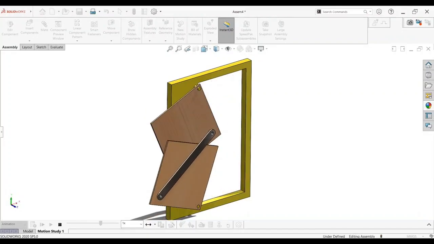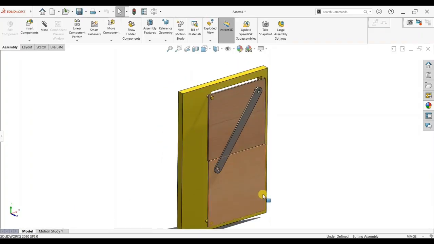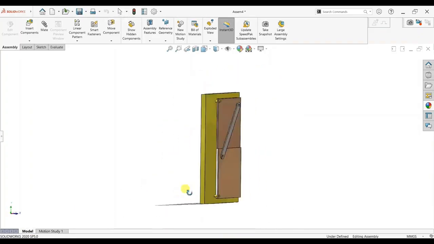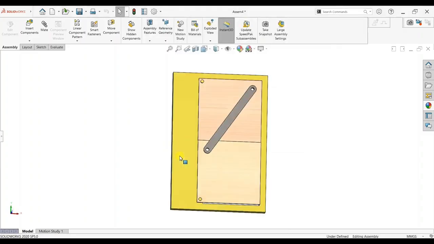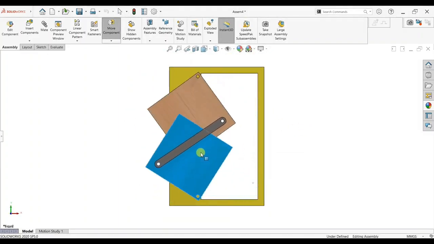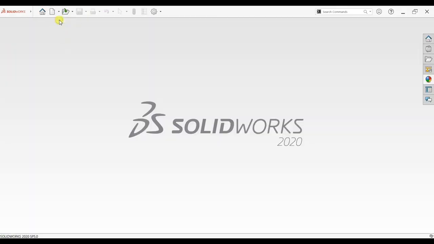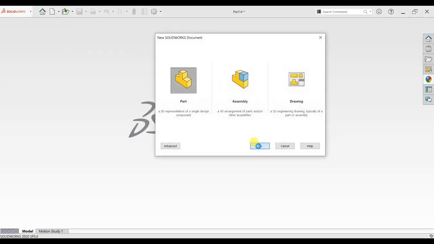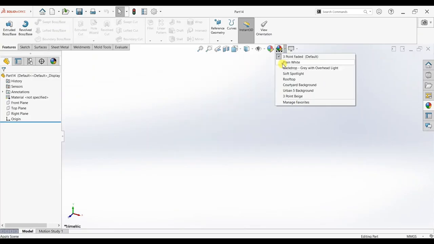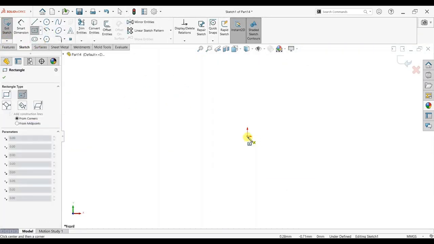Today we will design a toggle door mechanism. You can see here our model is ready, so we can design it step by step. So first take a new part, sketch, select plane,